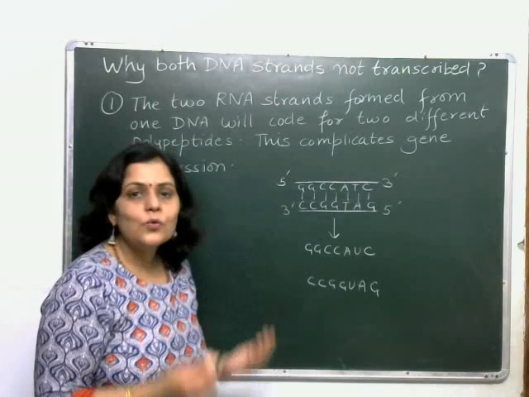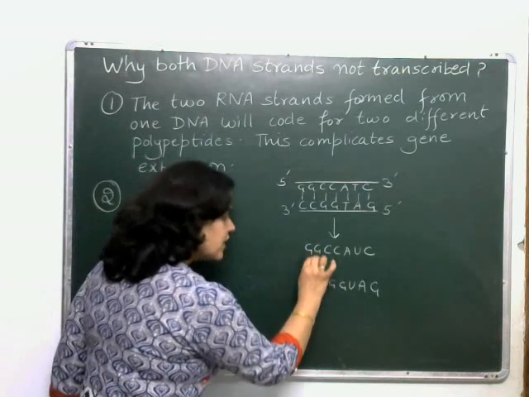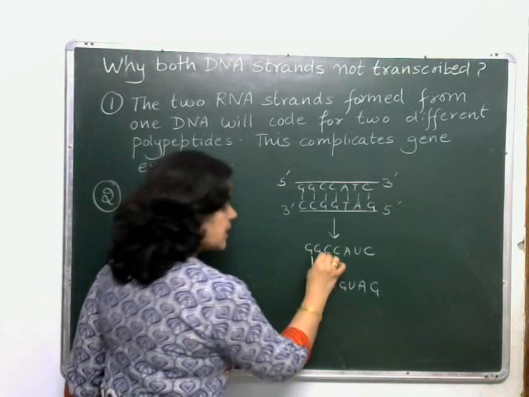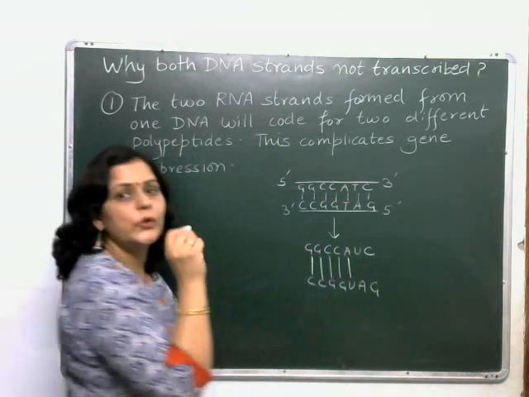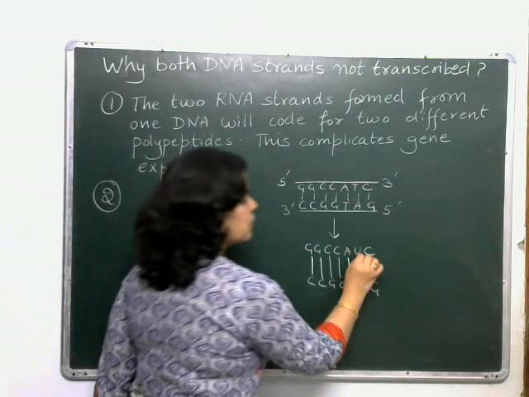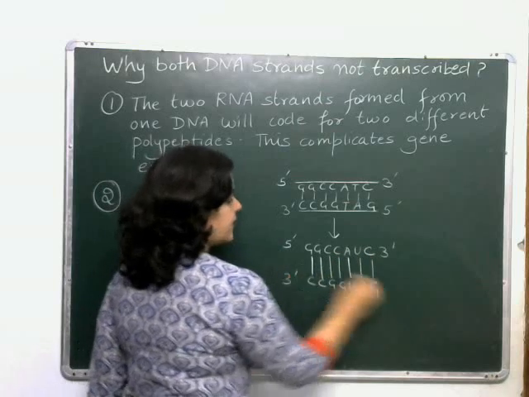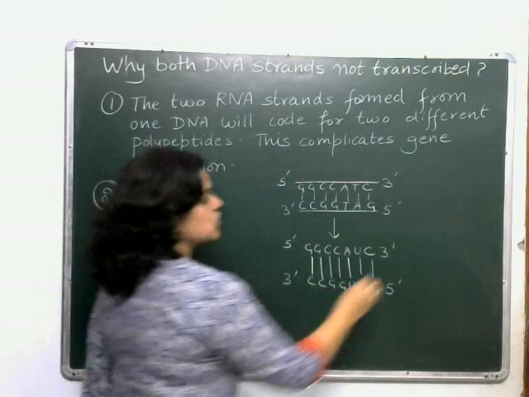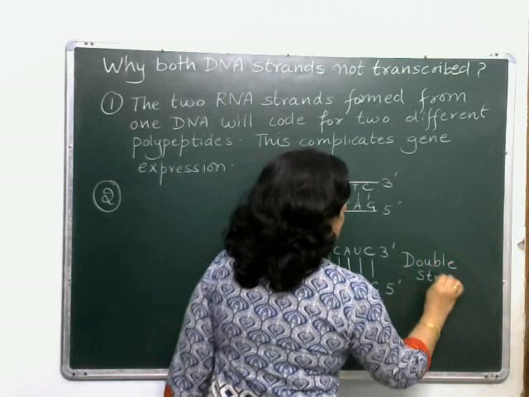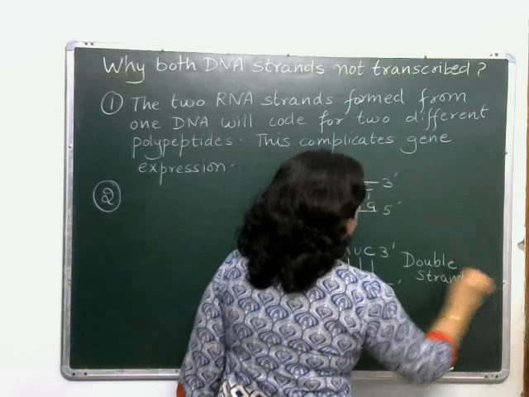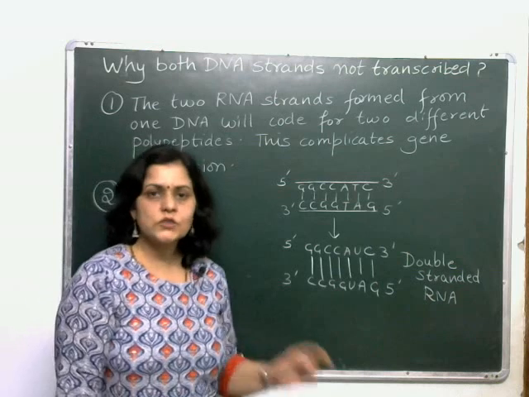There will be hydrogen bonding between the complementary nitrogenous bases. Guanine will bond with cytosine, and adenine will bond with uracil. So what will we get? We will get a double-stranded RNA, as a result of transcription of both strands of DNA.